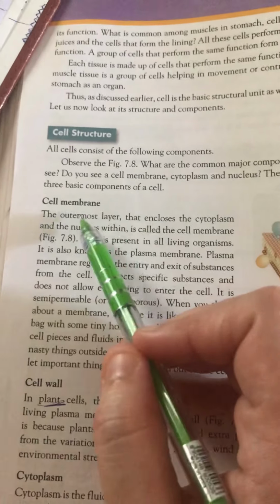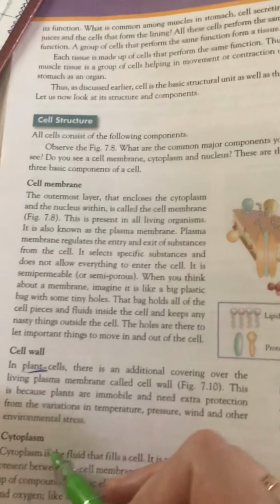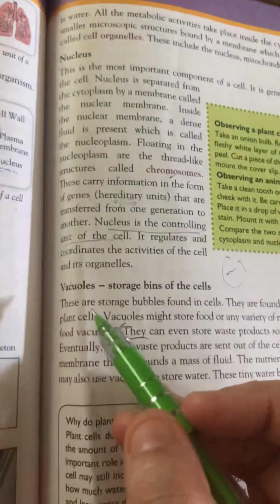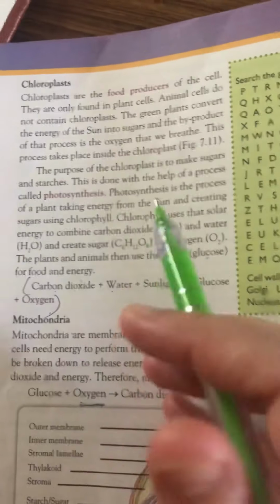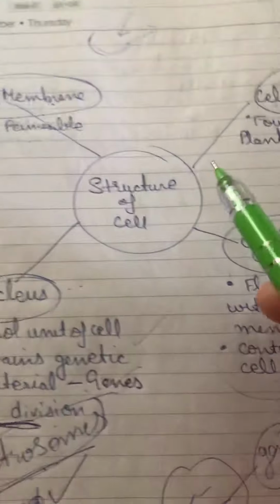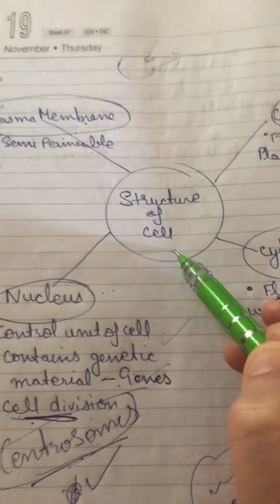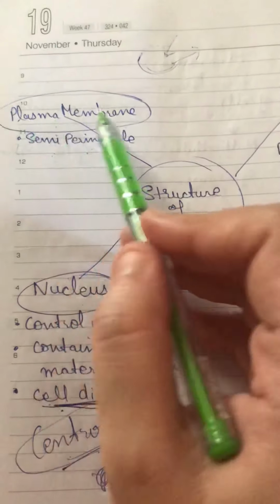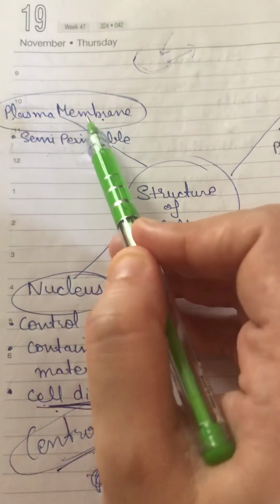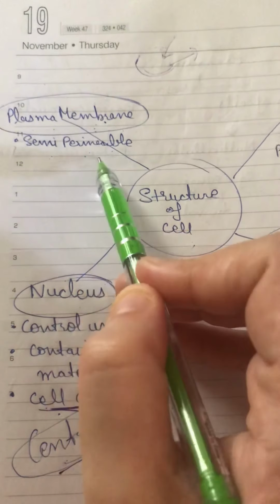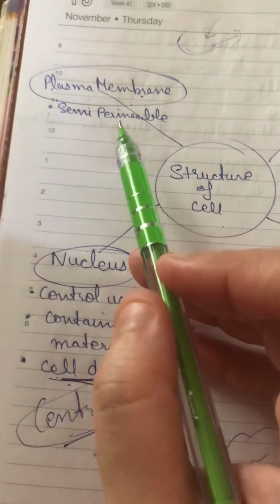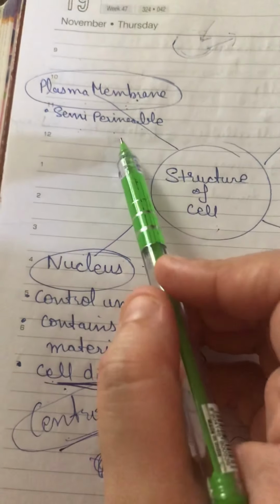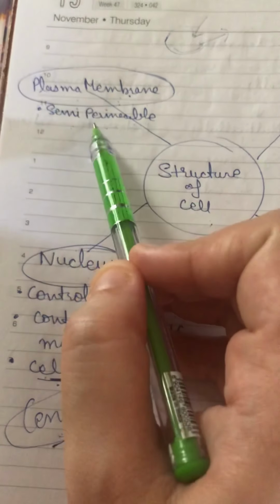In the cell structure, we have cell membrane, cell wall, cytoplasm, nucleus, vacuoles, chloroplast, and mitochondria. So these are the main parts of cell. Next, we have discussed the structure of cell. In the structure of cell, we have the plasma membranes. Now, what is plasma membranes? Plasma membrane is a semi-permeable membrane which allows things to enter or move out from the cell. Okay, so it is semi permeable.